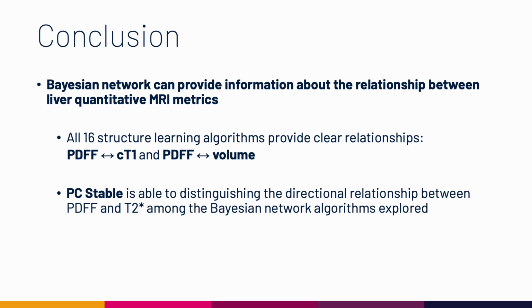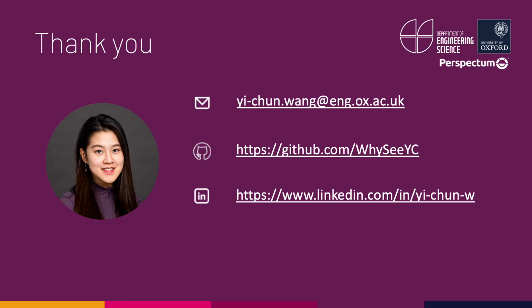So in conclusion, Bayesian Networks can provide information about relationships between liver quantitative MRI metrics, and all of the 60 structure learning algorithms provide clear relationships between PDFF and CT1, and between PDFF and liver volume. Specifically, we found that the stable version of the parent-children algorithm is able to distinguish the directional relationship between PDFF and T2 star among the Bayesian Network algorithms explored. Thank you very much.